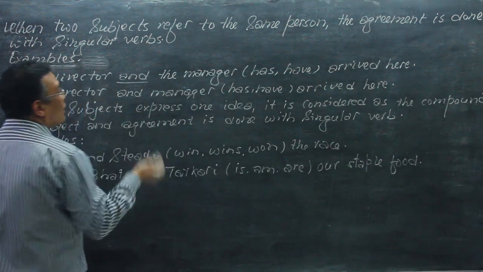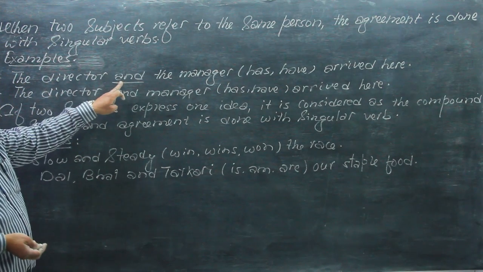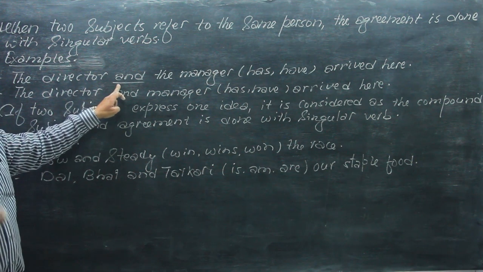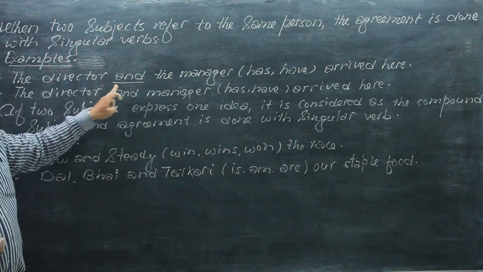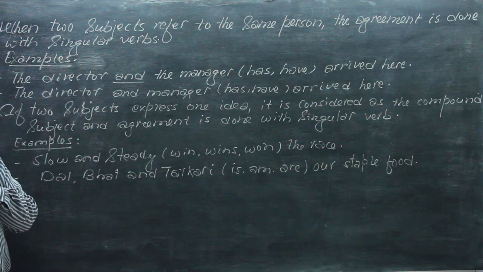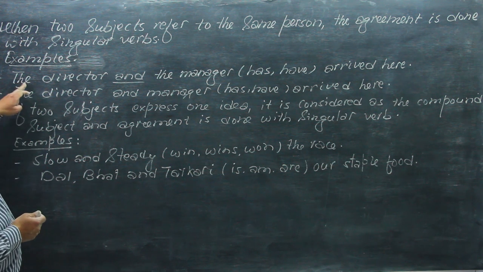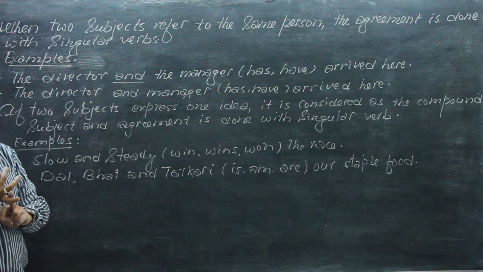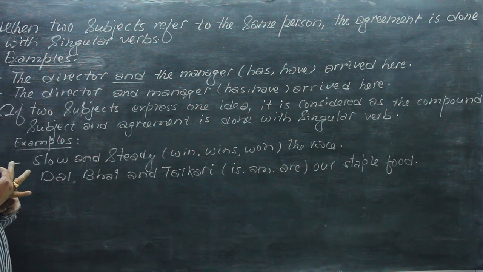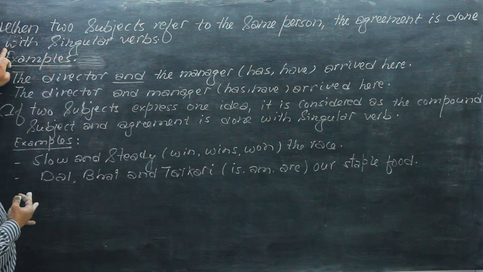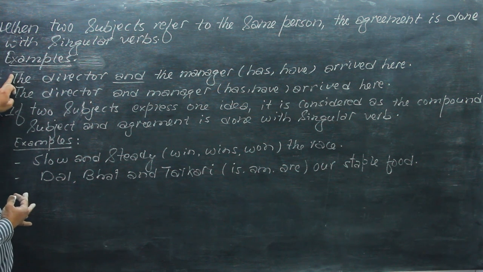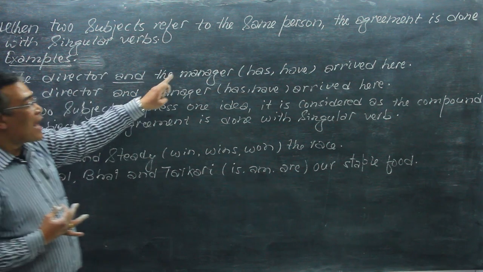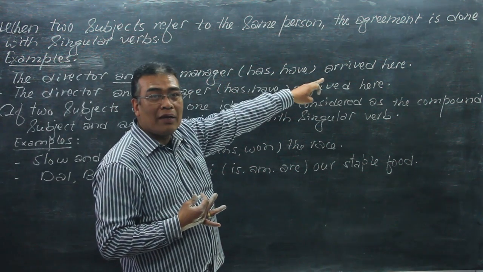We have just talked that when two subjects are combined with "and", that is considered as plural number. But sometimes it doesn't happen. Now here, when two subjects refer to the same person, the agreement is done with singular verbs. The example is here: the director and the manager have arrived here.